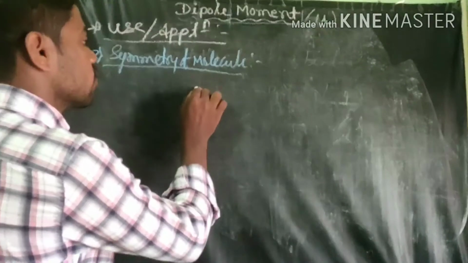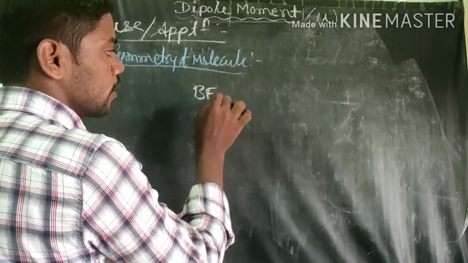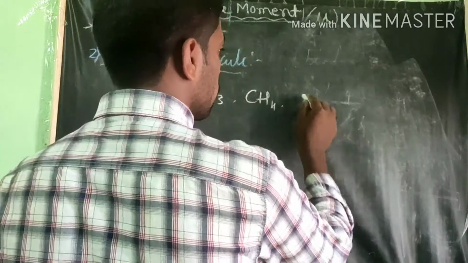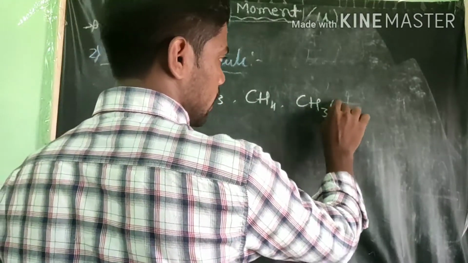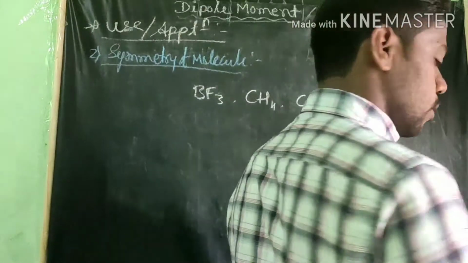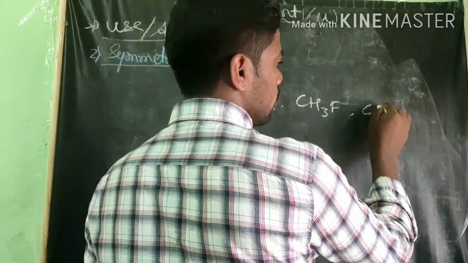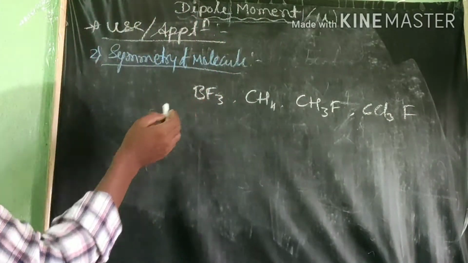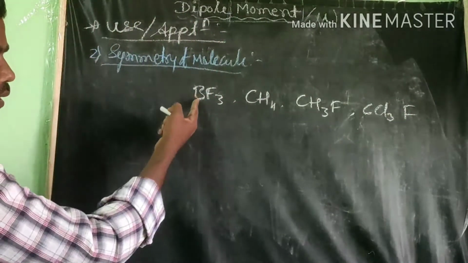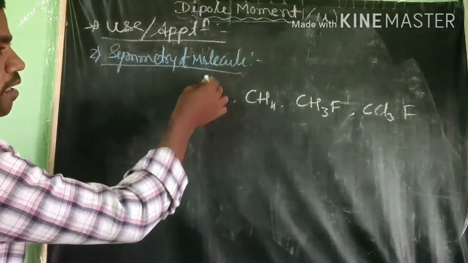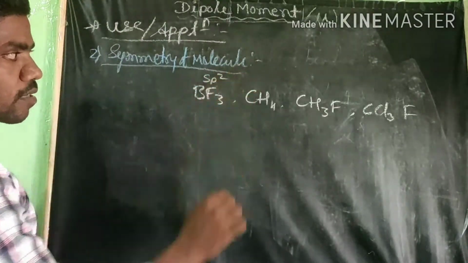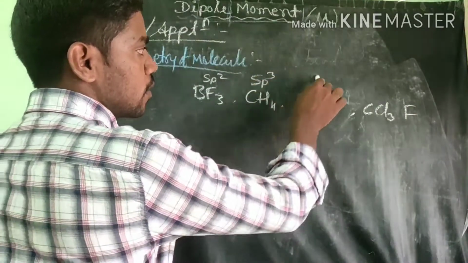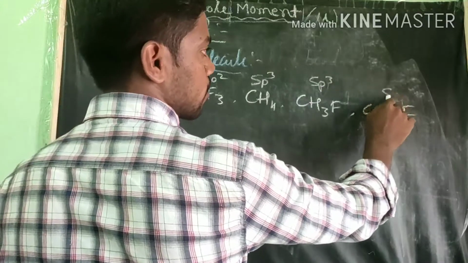For example, the structure of BF3, next CH4, next we go for CH3F, and next CCl3F. What is the structure of these? BF3 is sp2 hybridization. How to find the structure and shape, I already explained in a separate video. CH4 is sp3 hybridization, CH3F is also sp3 hybridization, and CCl3F is also sp3 hybridization.